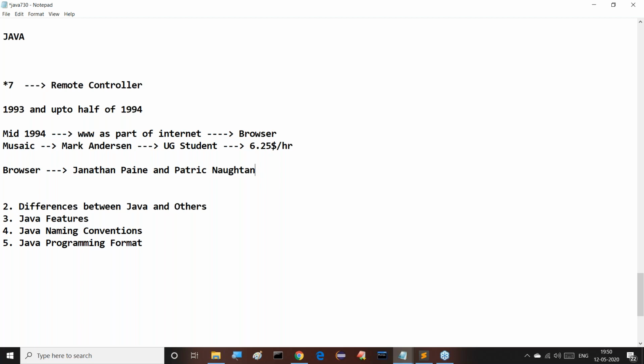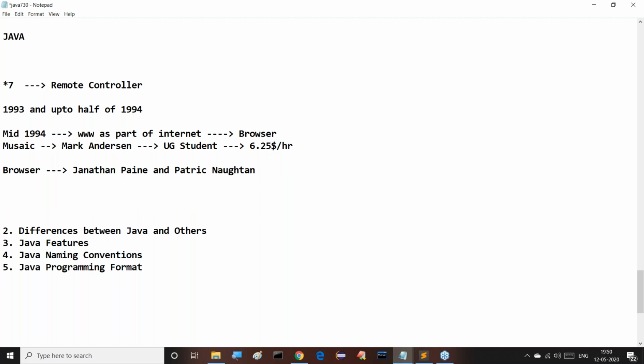A new browser. Again, they took nearly 1.5 years of time, the remaining half of 1994 and complete 1995. At the end of 1995, in December 1995, they prepared the new browser and released it to the outside market. And Sun Microsystems gave the name for this new browser: HotJava browser.